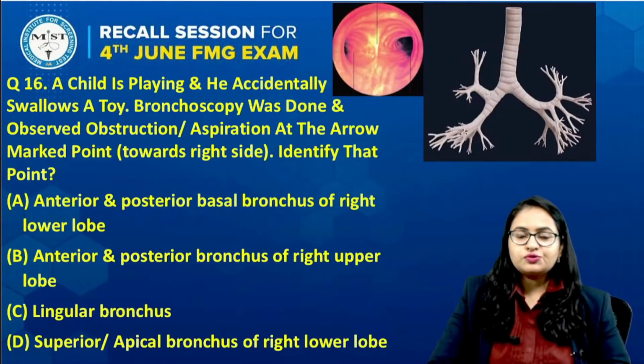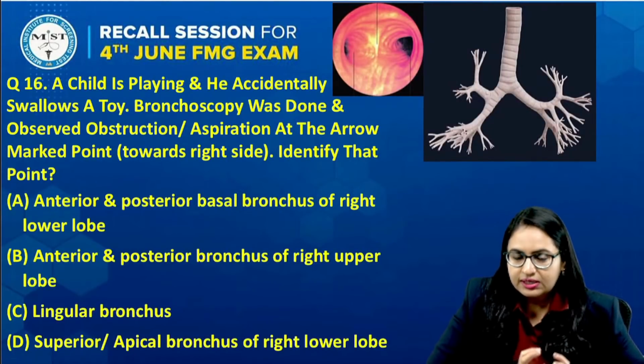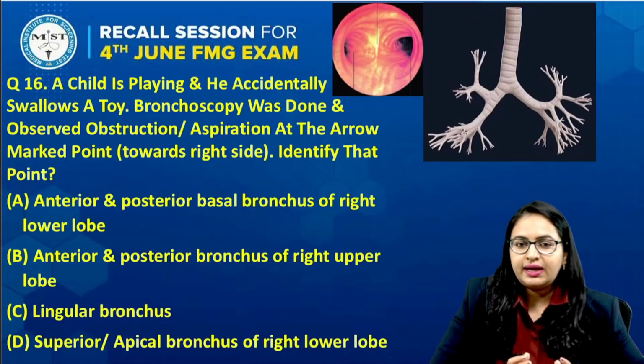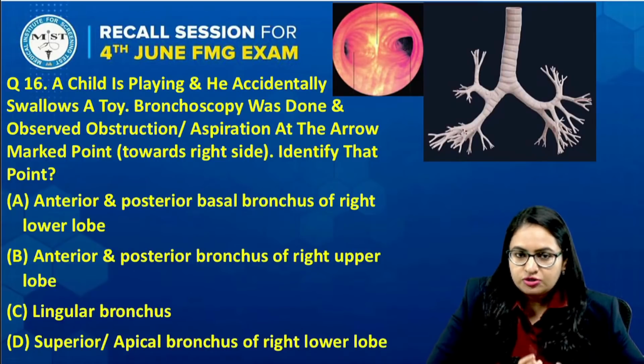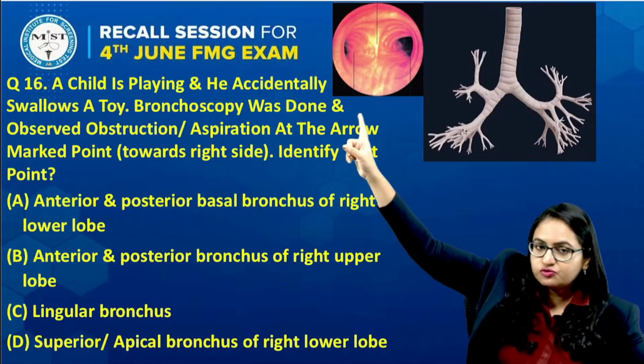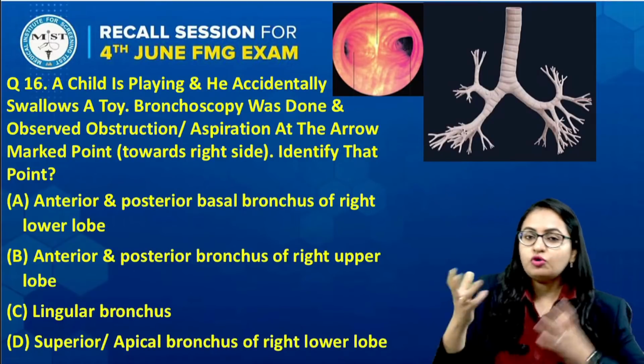Now coming to the next question, question number 16. In this question, the students were having difficulty in recalling the question because the options were slightly difficult, and I've tried to form the question in my best possible way. Two images were given. One image was of the bronchoscope, the bronchoscopic image. Another image was given from the bronchus.